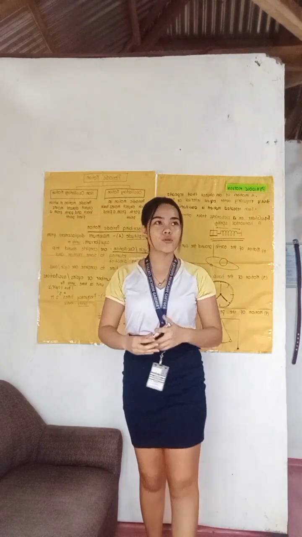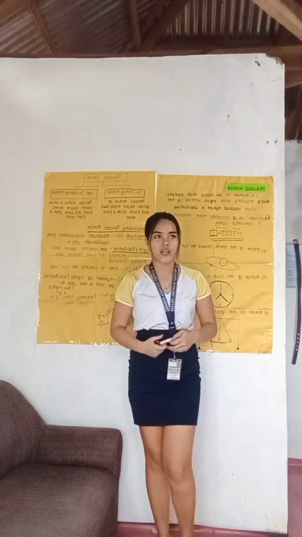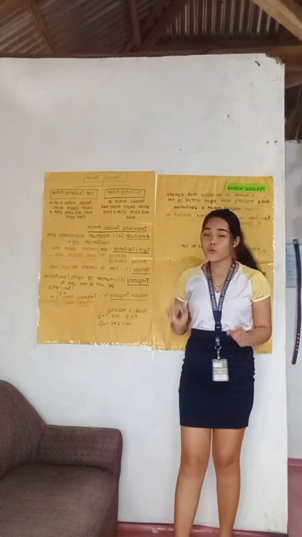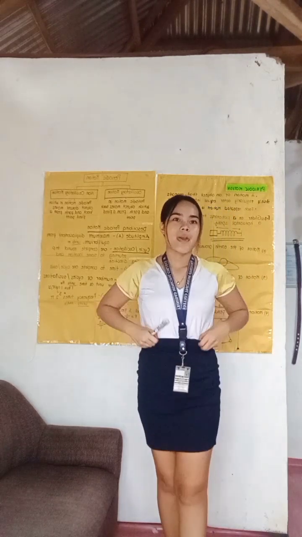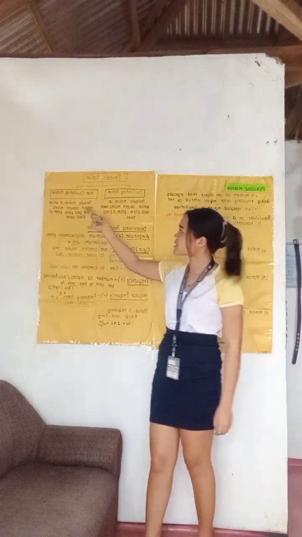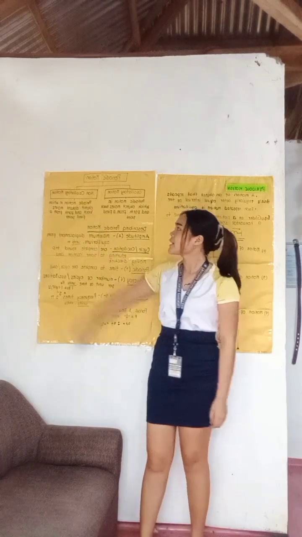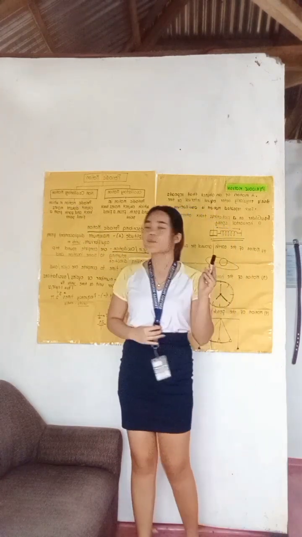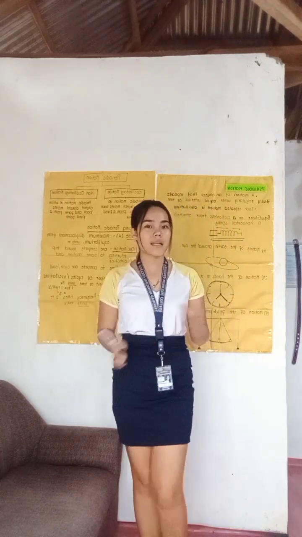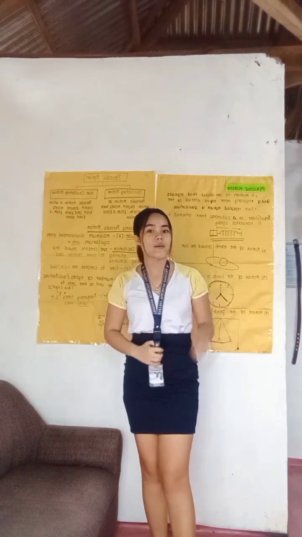Also the motion of the pendulum and the motion of the string of the guitar. They are called oscillatory motion because their object moves back and forth or up and down. Another is the non-oscillatory motion. This is the periodic motion in which the object doesn't move back and forth from a fixed point. It does not go back and forth along its path, but it also repeats its motion.